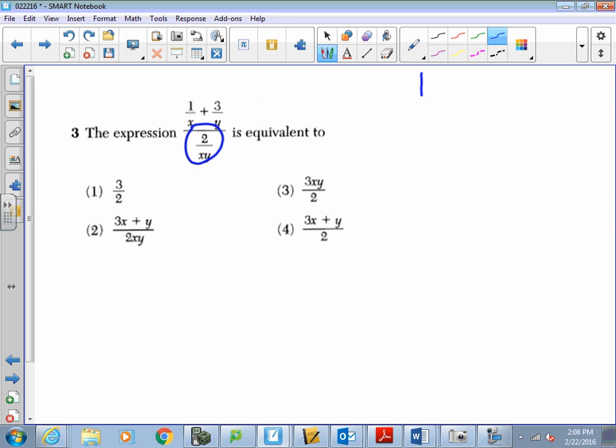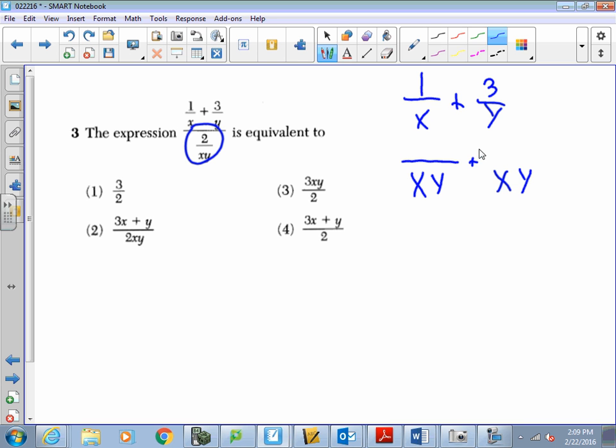So we have to combine 1 over x plus 3 over y. We want to have that be one fraction. So a common denominator in this case would be xy. So I'm going to have xy here, and then xy here. And I'm only dealing with the top, rather. The bottom I'm leaving by itself right now.